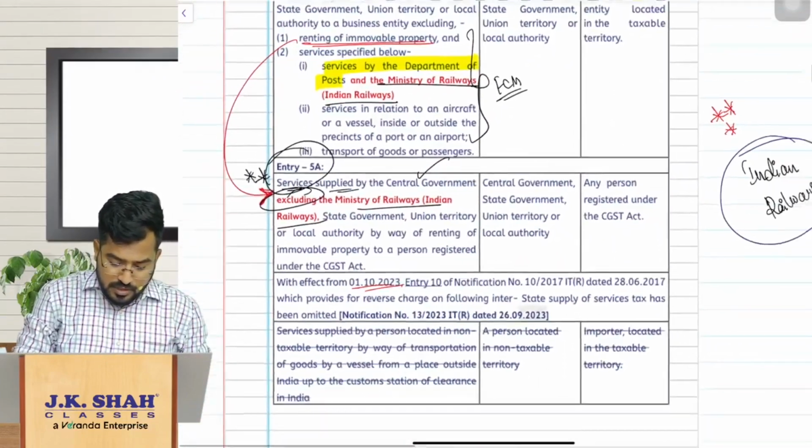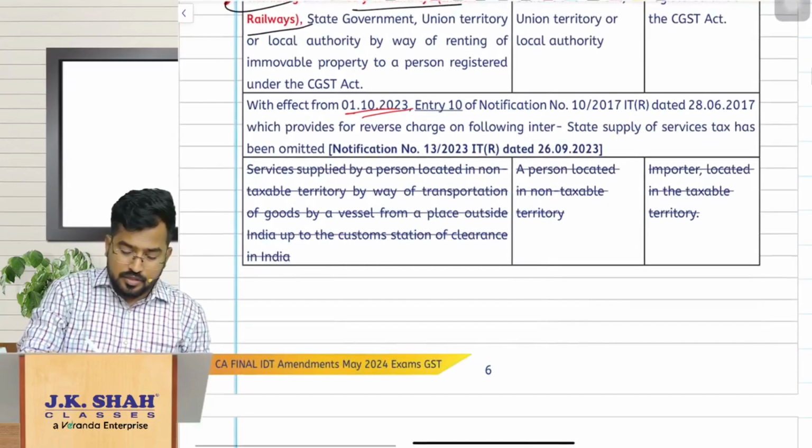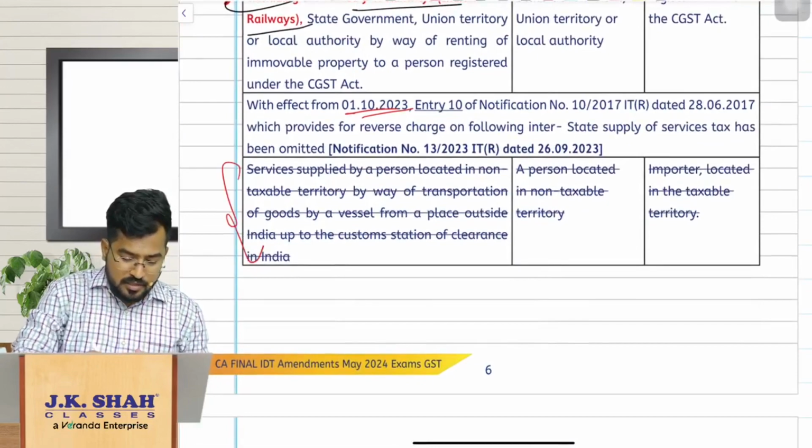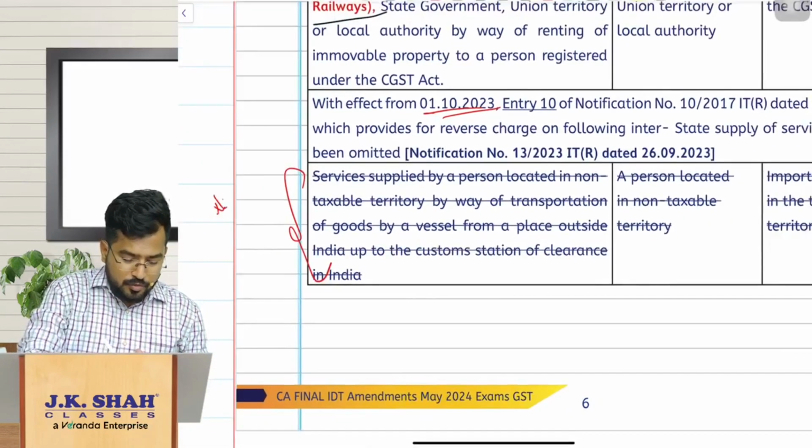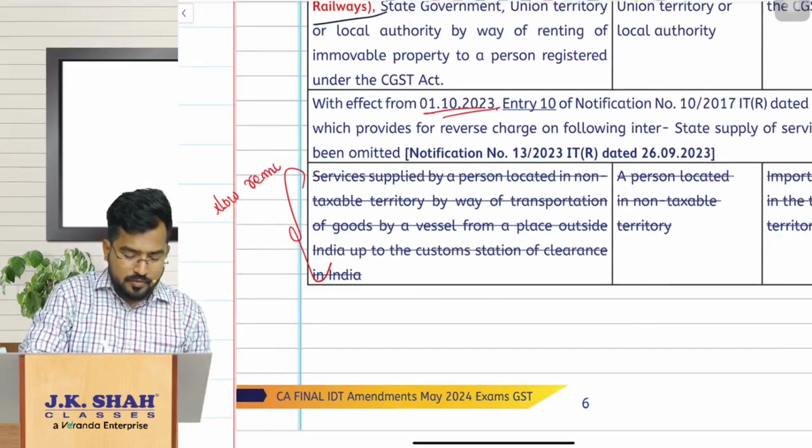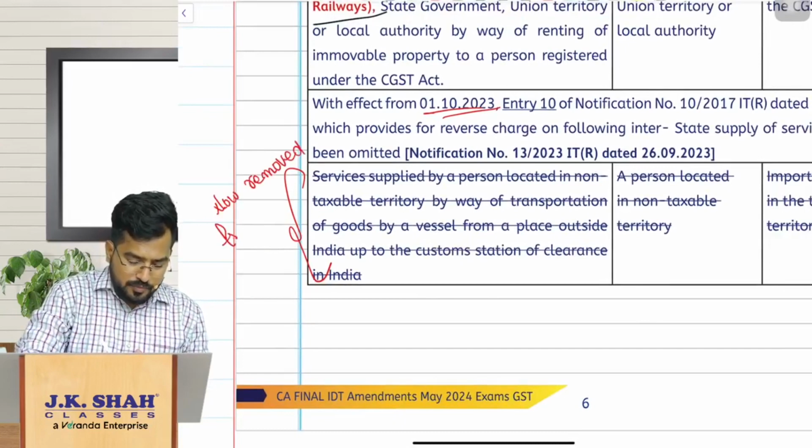So that is the next amendment here. Earlier it was under reverse charge, now removed from reverse charge mechanism. Why?